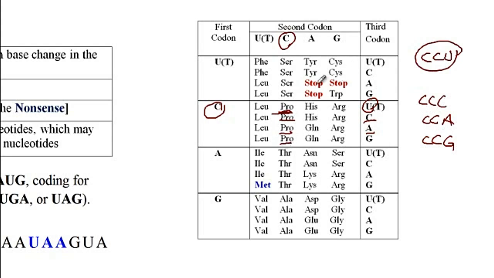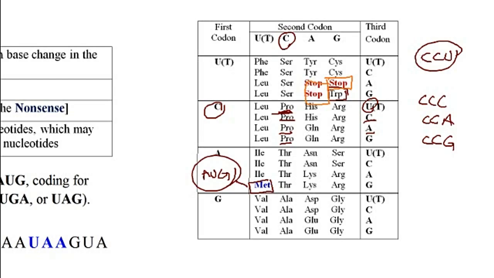And one other important point is that most amino acids are coded by multiple codons, with the exception of tryptophan and methionine. And methionine is AUG, or the start codon.